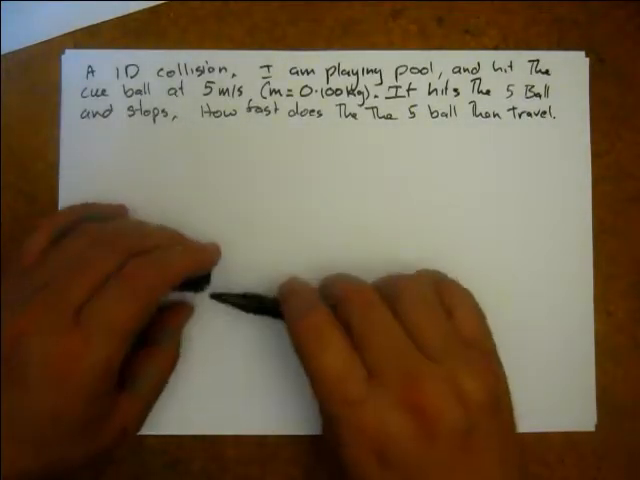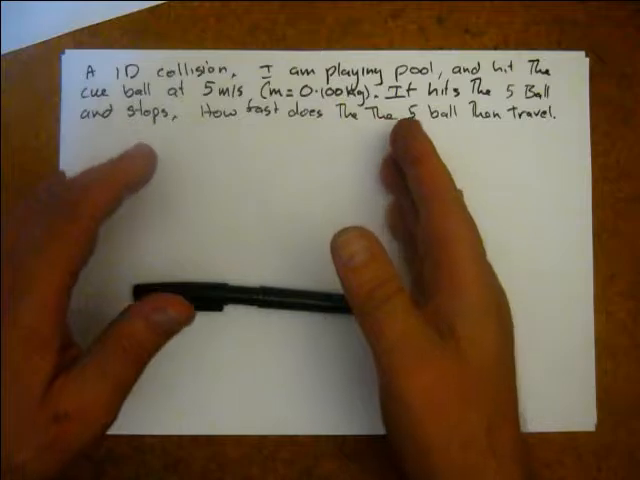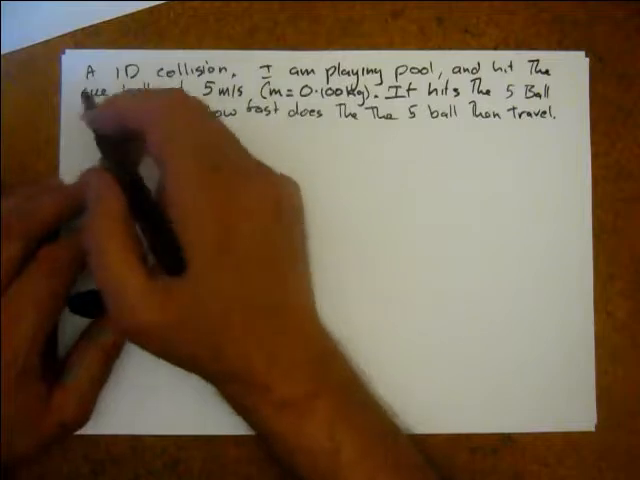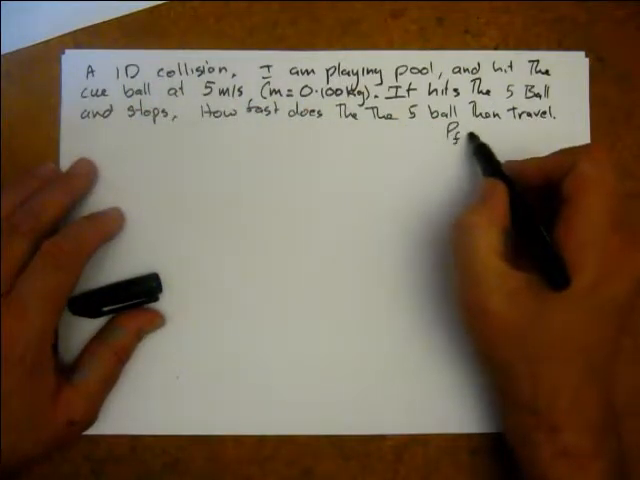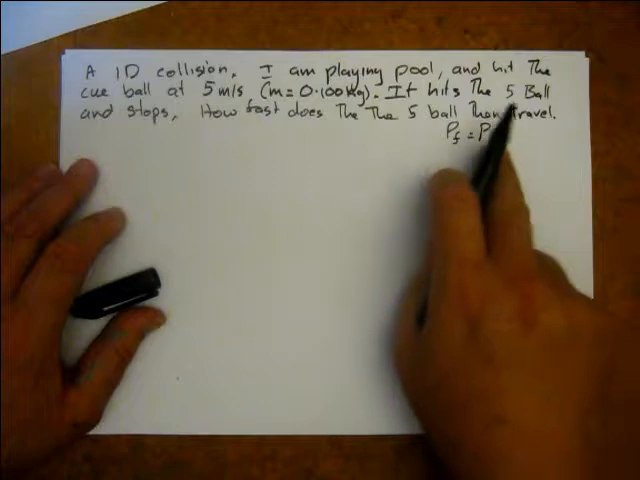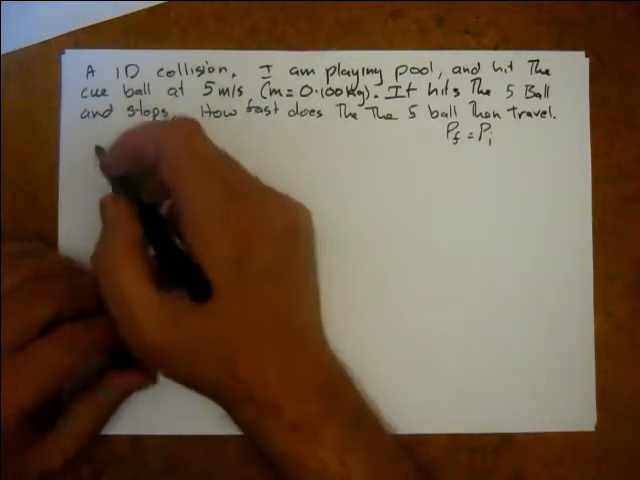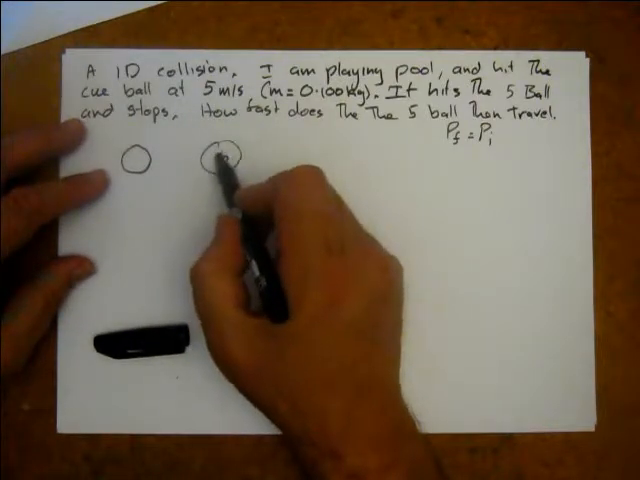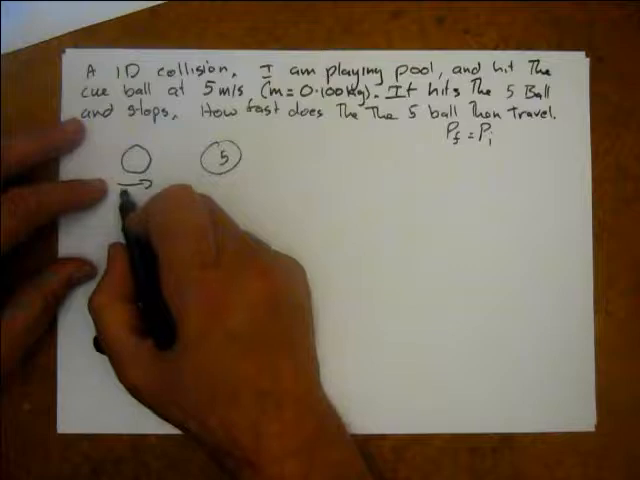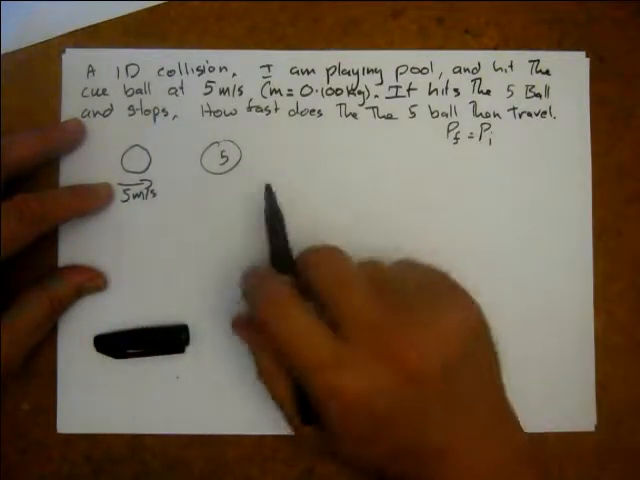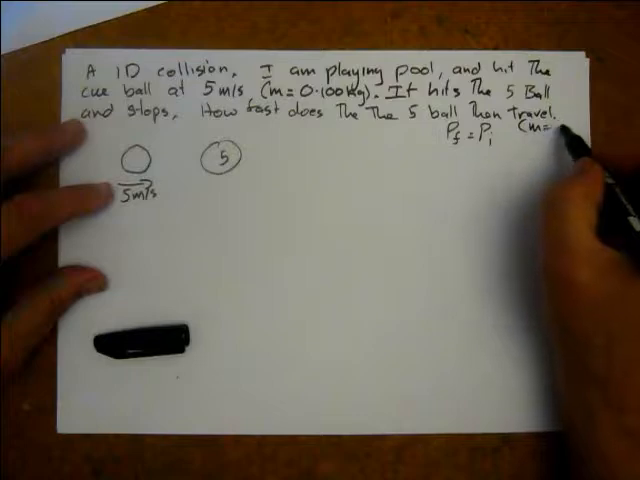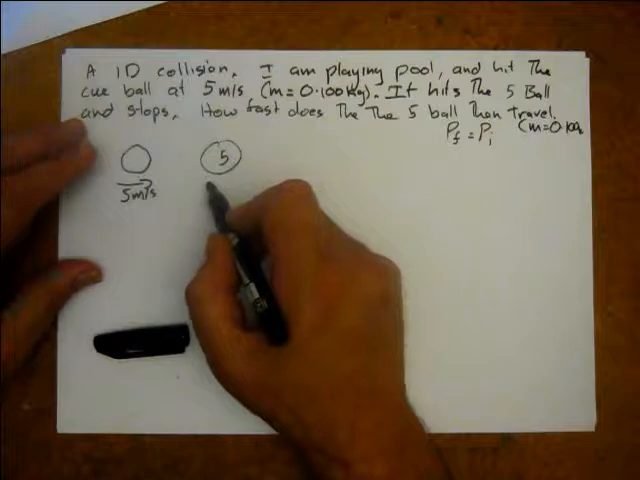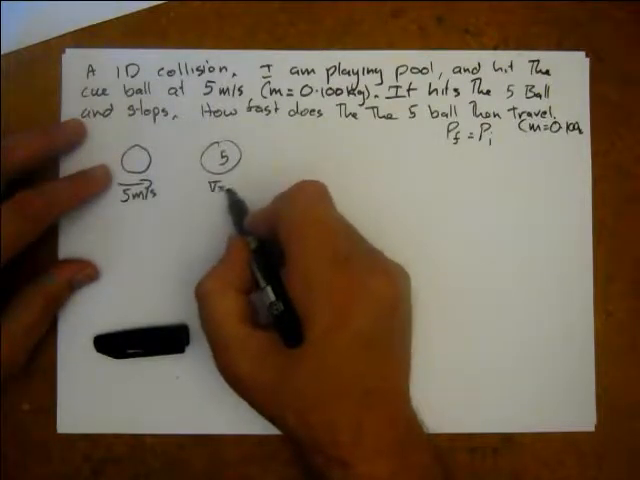Whenever you're dealing with conservation, this type of thing has a past and a future, because it has PF equals PI. That means we've got a start amount and a finish amount. So we draw a picture, start picture. This is the cue ball, this is my 5-ball. This ball is moving at 5 meters per second. I'm going to assume the 5-ball also weighs 0.1 kg. And the 5-ball is not moving. V equals 0.